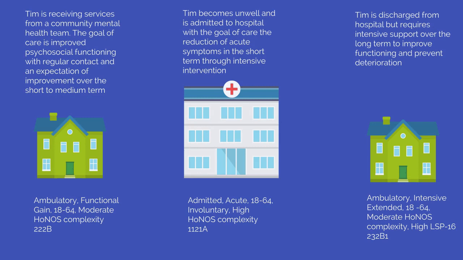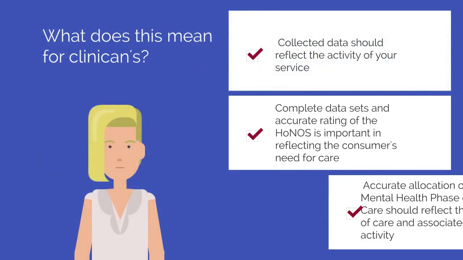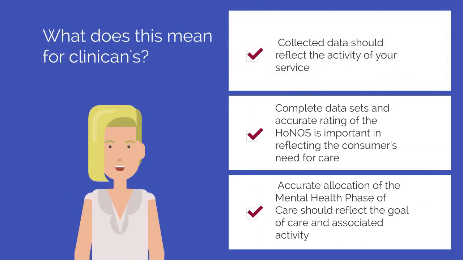What does this mean for clinicians? Collected data should reflect the activity of your service. Complete data sets and accurate rating of the HONOS is important in reflecting the consumer's need for care. Accurate allocation of the mental health phase of care should reflect the goal of care and associated activity.